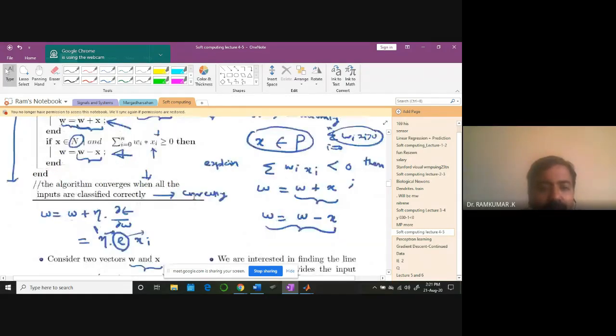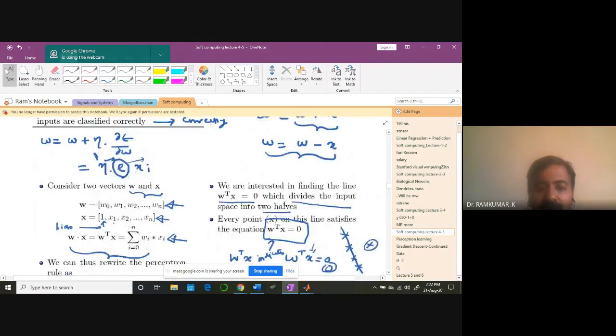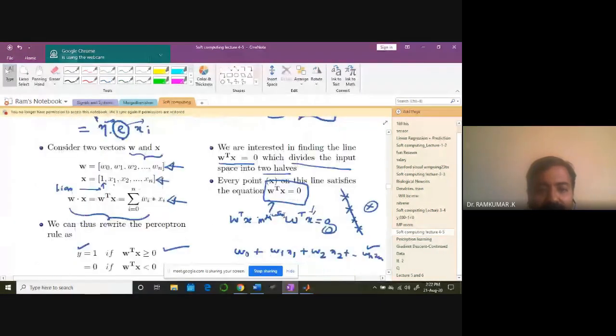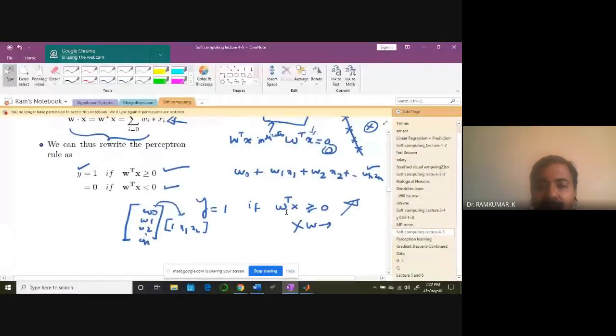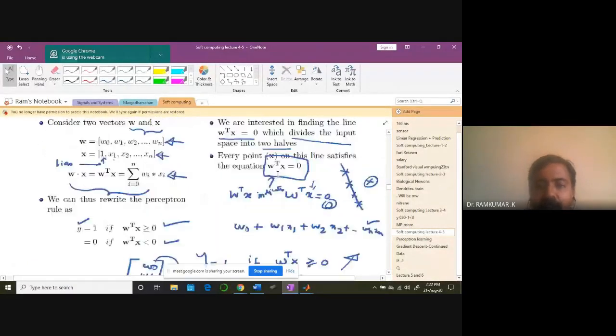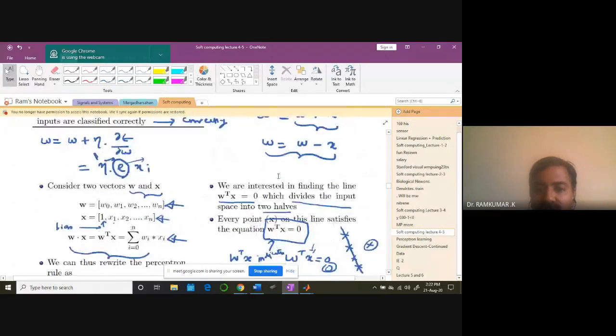So basically, this is what we are getting from the error formula. Here is a key idea. In fact, we said in the last class that W transpose X equal to 0 is a line. Every point X on this line satisfies the equation W transpose X equal to 0. That's what this linear combination tells.